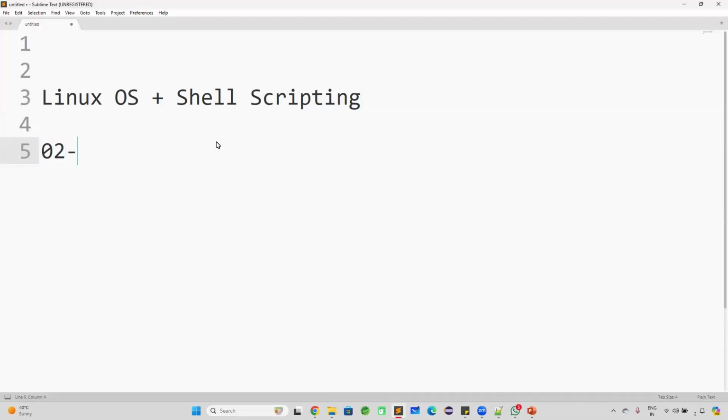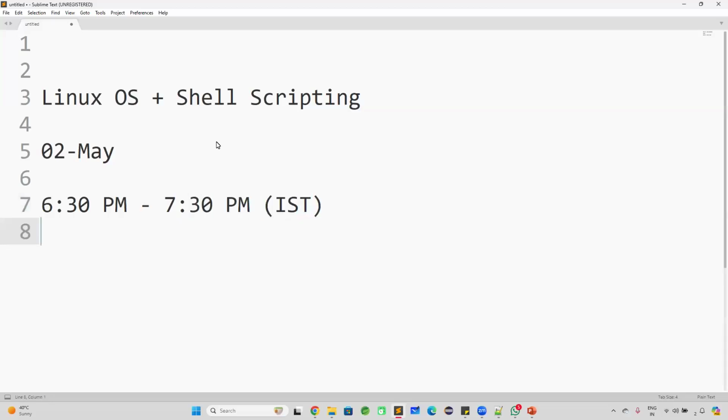Welcome to Ashok IT. Today, we are here to understand our Linux OS plus shell scripting course is getting started. Today, we are starting with Linux operating system plus shell scripting. So the class is starting from today. Daily class timing will be there from 6:30 p.m. to 7:30 p.m. IST, and these classes will be taken care by me.